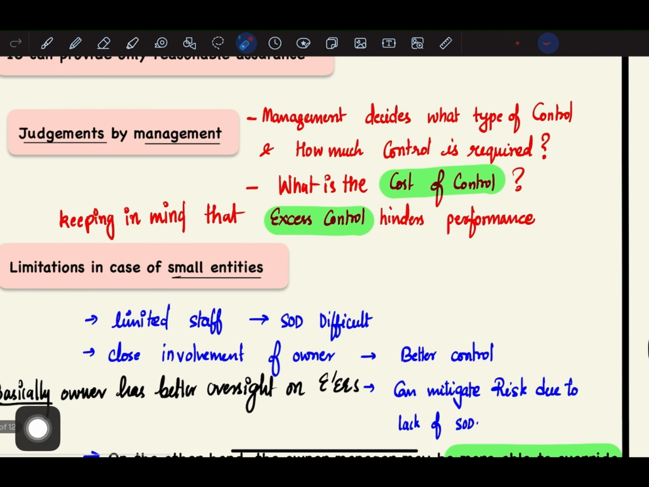Next, judgment by management. So management will decide what type of control and how much control is required, right? Whatever types of control need to be exercised, the management will decide. While deciding what type of control to exercise and how much control is required, management will also consider the cost of control. When controls are implemented, things become efficient. But when you implement too many controls, your cost will increase and excess control will also hinder your performance. So the management will decide the cost of control, and will also keep in mind that excess control hinders performance.